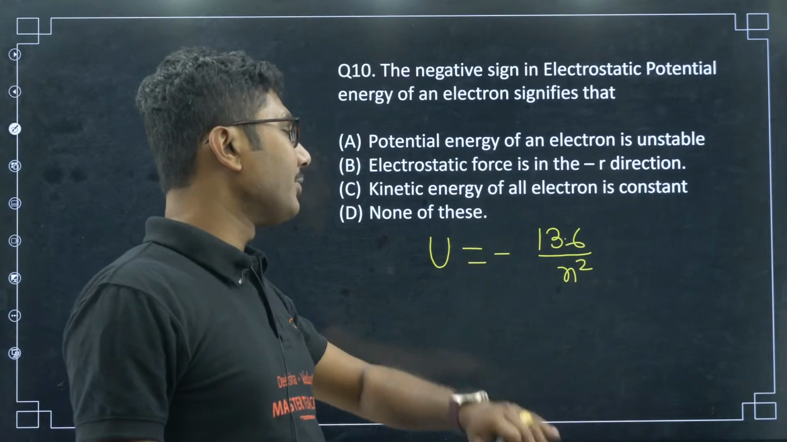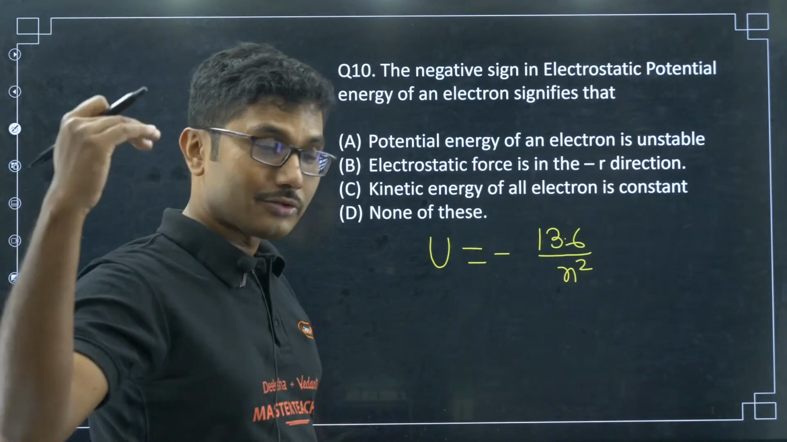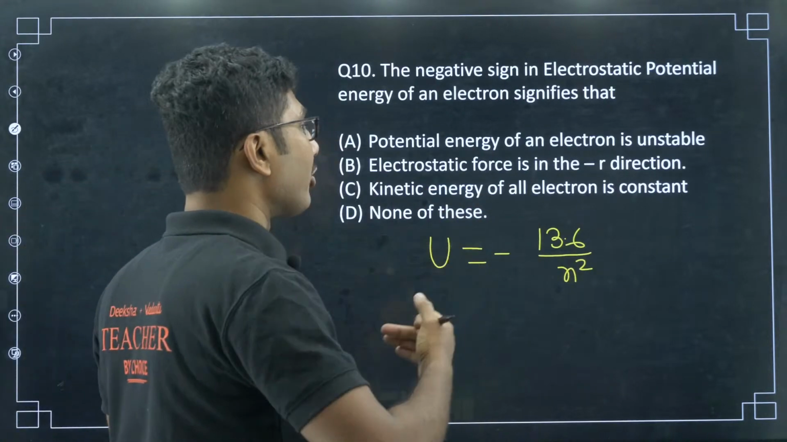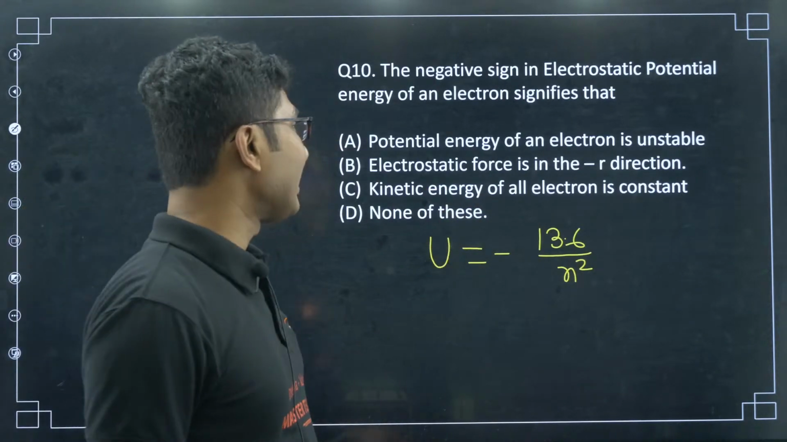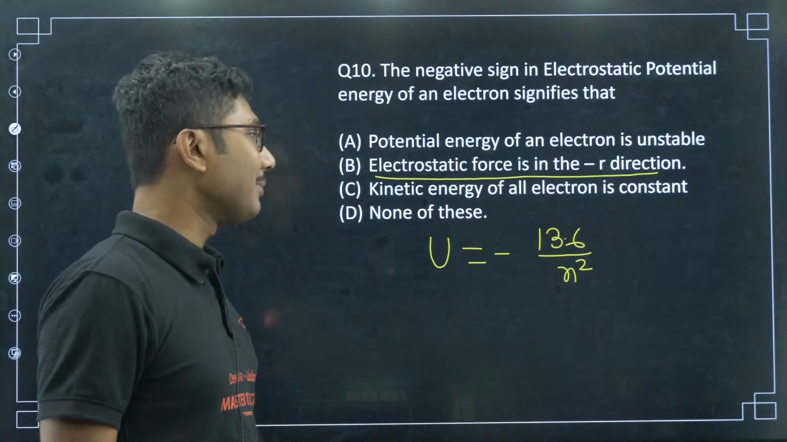Kinetic energy of the electron is constant? Kinetic energy of all electrons is also not constant. Total energy, you can calculate the total energy. Kinetic energy is not constant. It depends on various factors. But electrostatic force is in the negative r direction. What is the meaning of that?